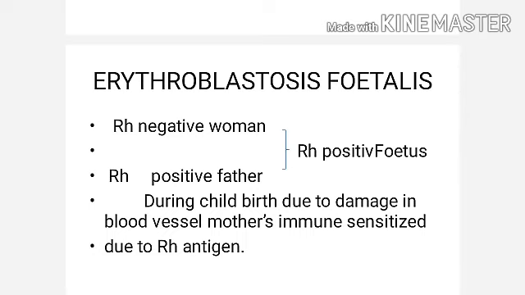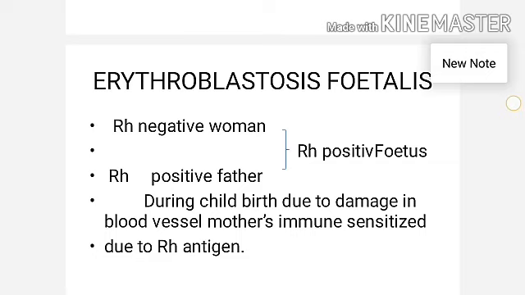Erythroblastosis fetalis, otherwise said to be RH factor incompatibility. Erythroblastosis is a hemolytic disease of the newborn baby. It is characterized by jaundice and anemia due to hemolysis. It is named so because of the circulating erythroblasts. Hemolysis is nothing but the death of RBC. Erythroblasts are normally found in the bone marrow. The presence of circulating erythroblasts accounts for the name of the disease.